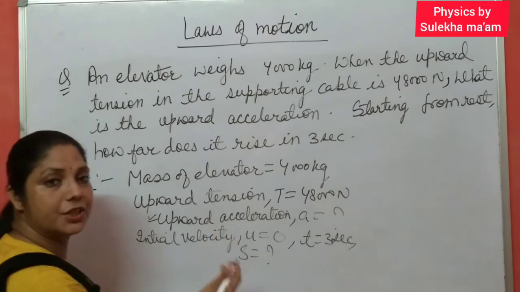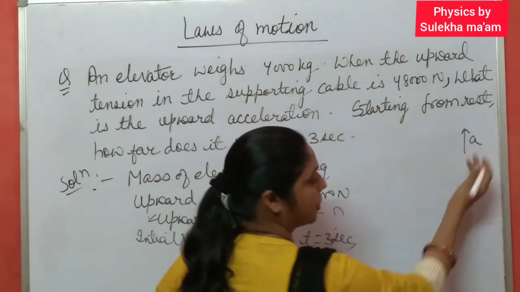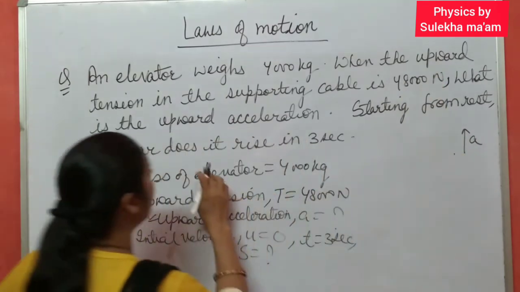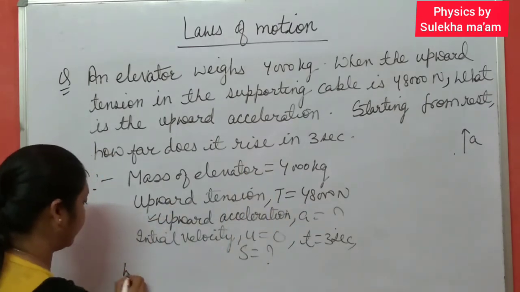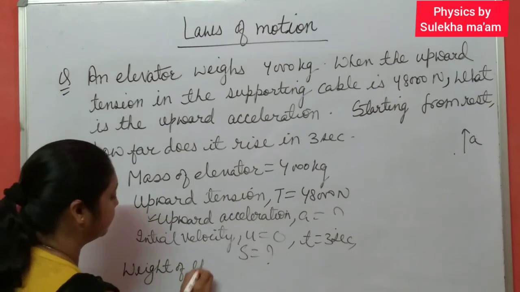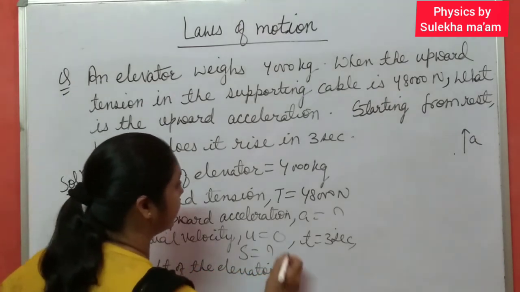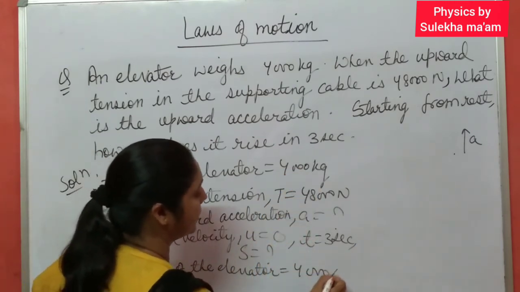Here upward tension means motion is upward. So the acceleration of the body is upward, and the mass of the elevator is given. Then first you find the weight of the elevator. And weight is what? m into g. It means 4000 into g.